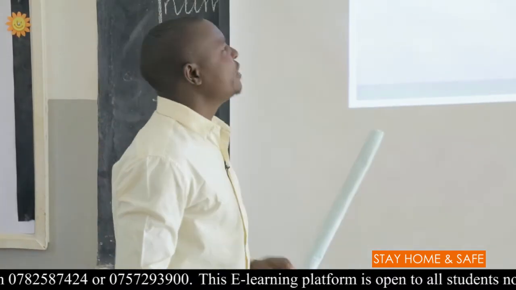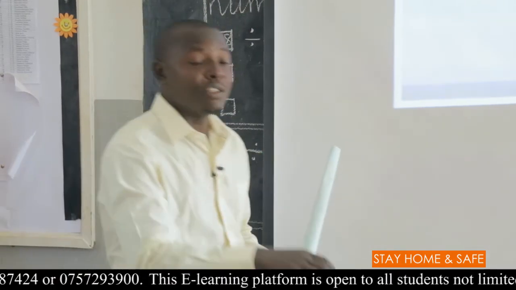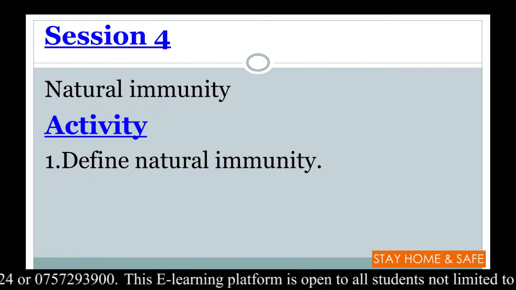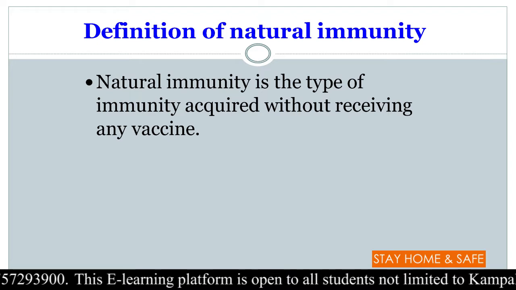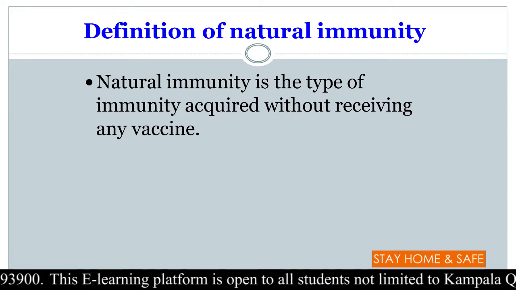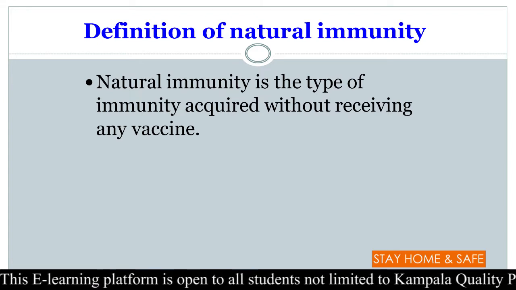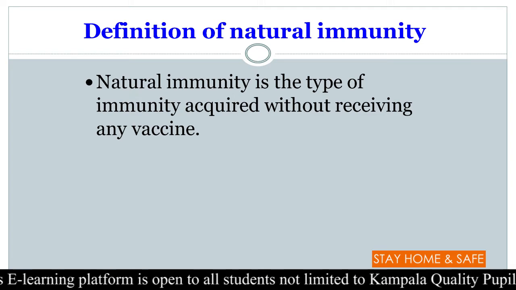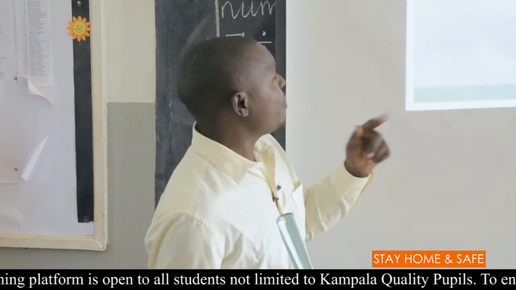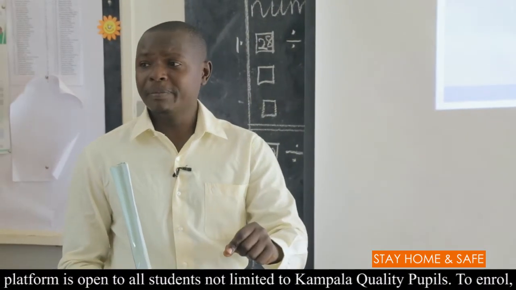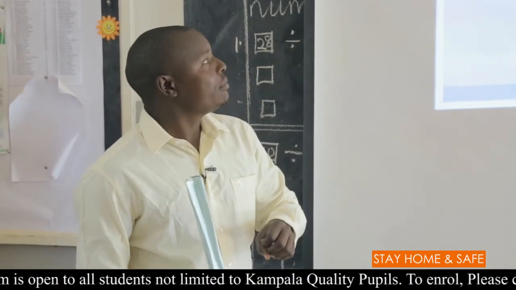Let's see each of them. What does it mean? And how can one get the natural or the artificial immunity? Yes, let's look at natural immunity. Natural immunity is the type of immunity acquired without receiving any vaccine. You remember the ways I gave you how a person can get immunity? Let's look at them and we see where each of them belongs.